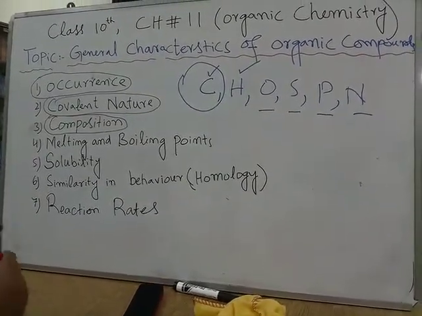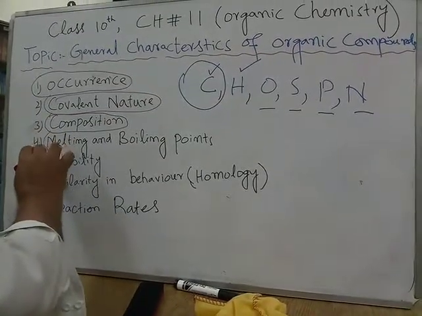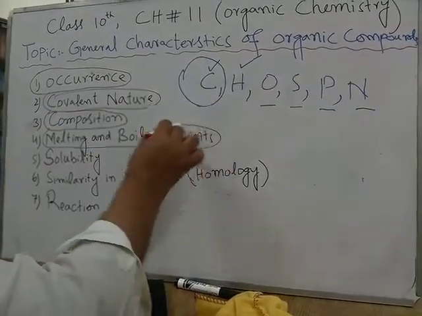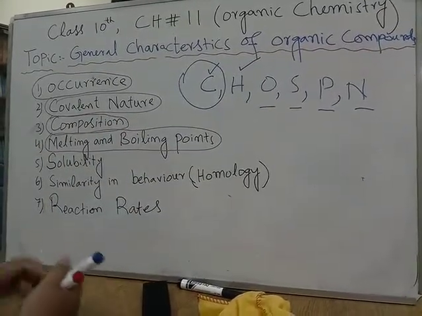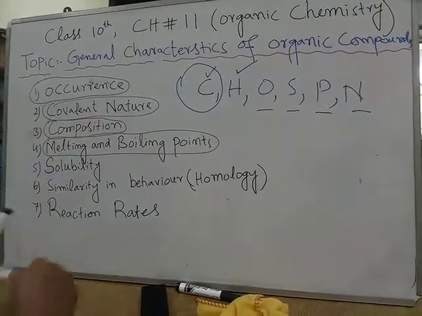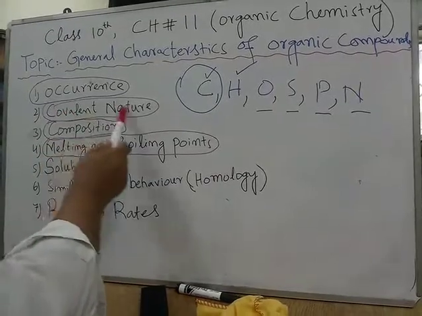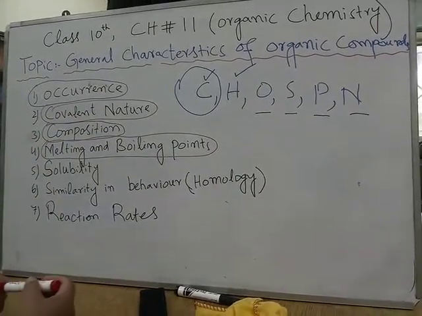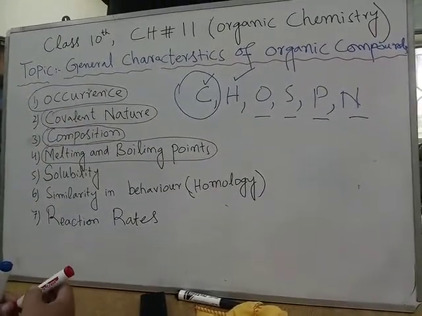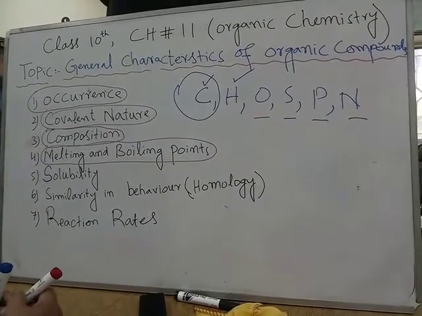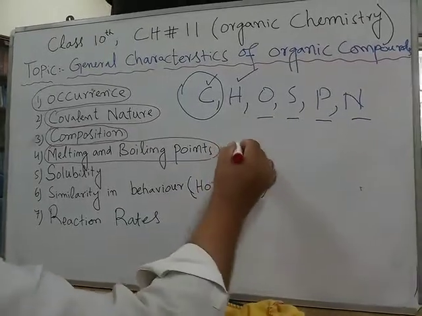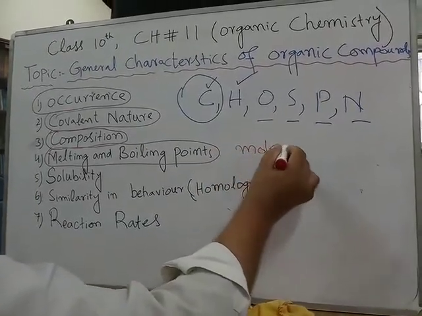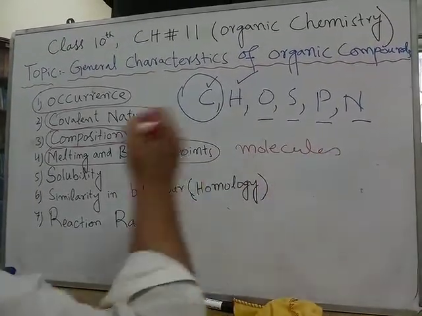Now let me proceed towards the fourth one, that is the melting and boiling points. Remember that we have studied that organic compounds are covalent in nature. This means they have covalent bonds, and you know any compound which has covalent bonds is composed of molecules. And molecules have very weak forces of attraction.